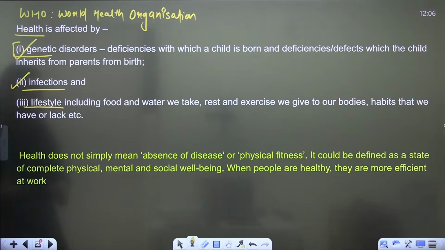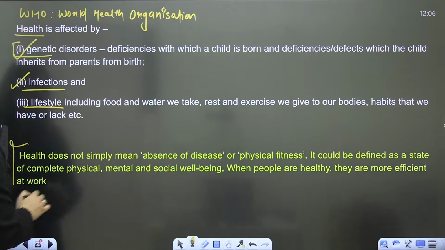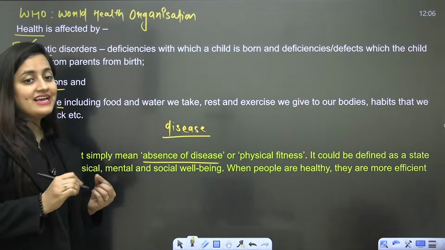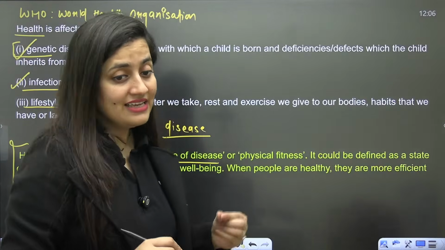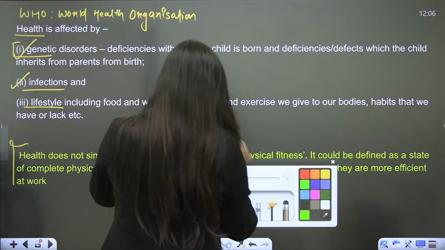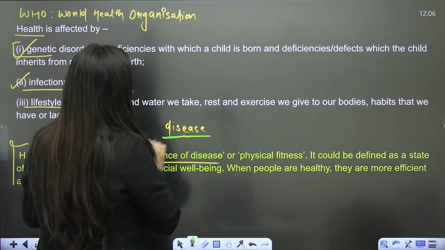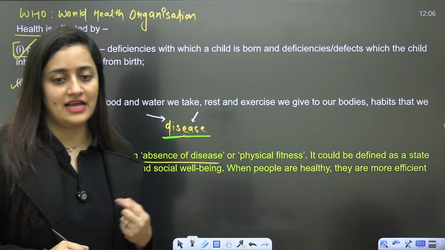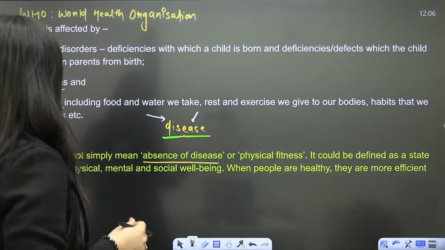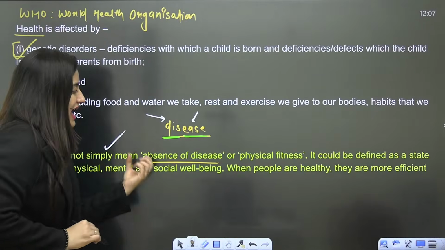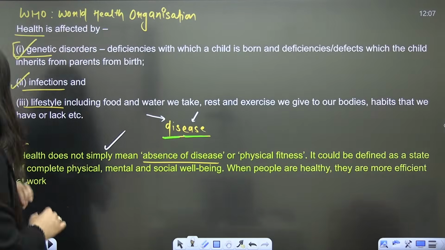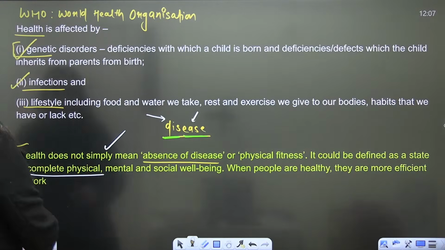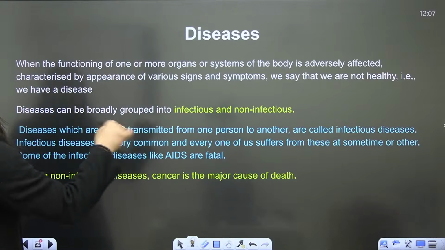Infections, then genetic disorders. Okay, so health is not just the absence of disease. Disease is written here. So disease means there is discomfort in our ease. That's how we consider disease, discomfort in our ease. So basically, health doesn't simply mean absence of disease or physical fitness. It is also the state of complete physical, mental and social well-being, right? Chaliye.